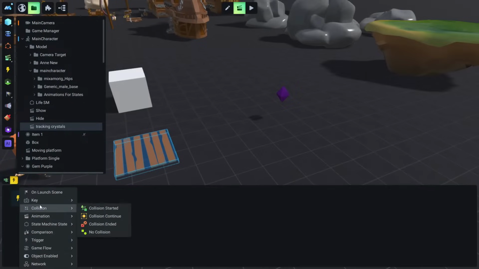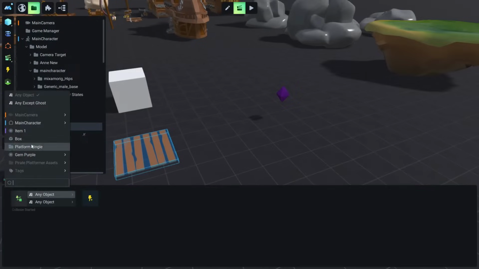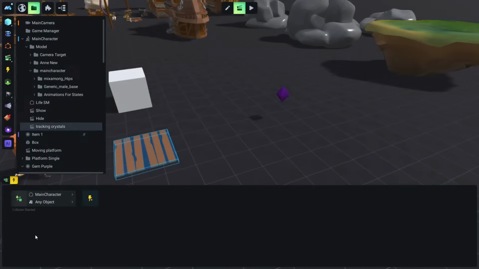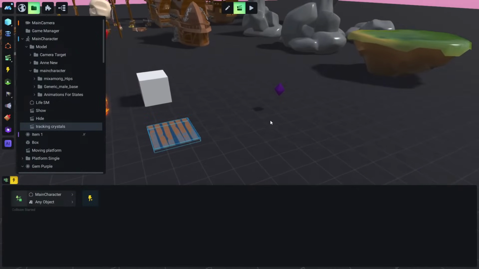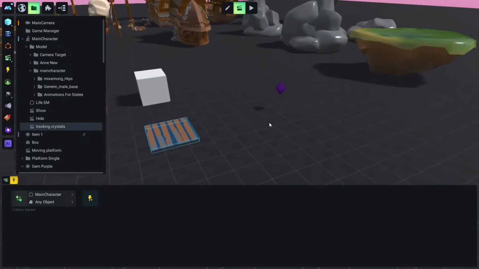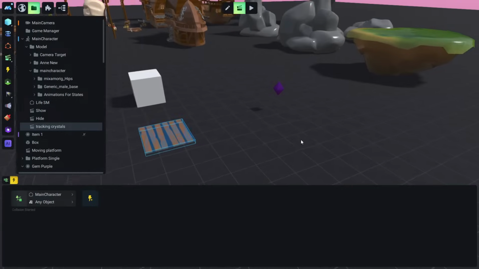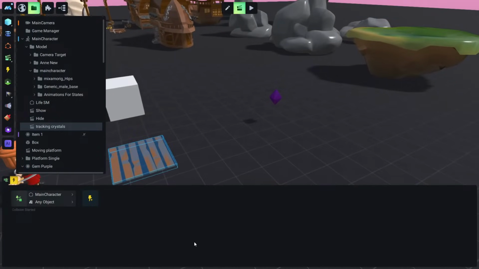We are going again to add a collision event, collision started, between our main character, which has physical properties, but instead of adding each crystal, imagine if we had 50 crystals, we would have to add 50 events here. We don't want to add 50 events, we want to add only one event.